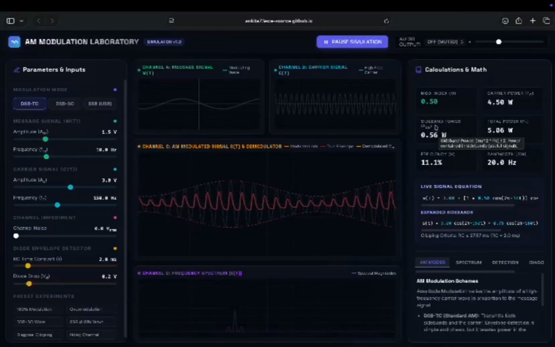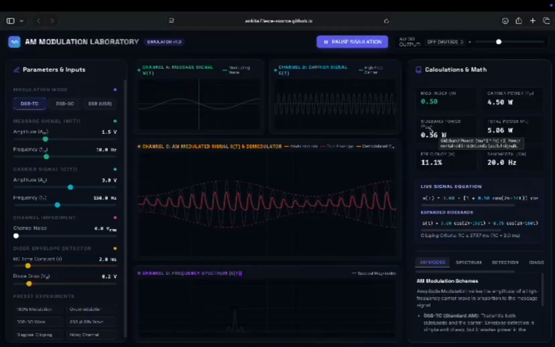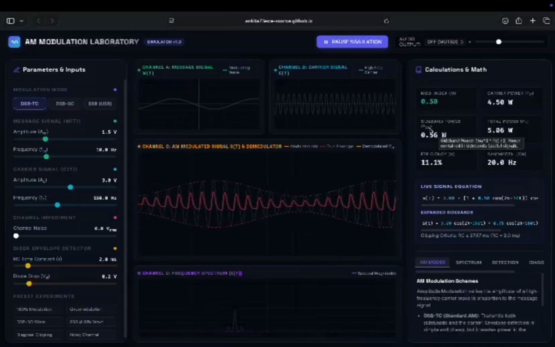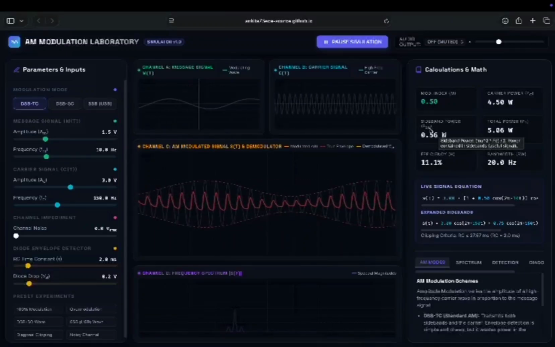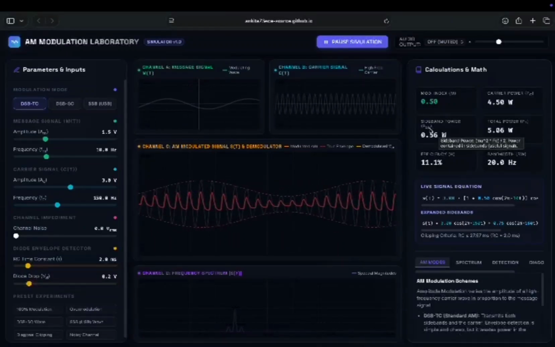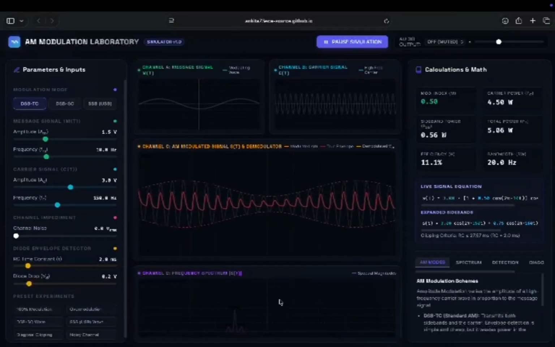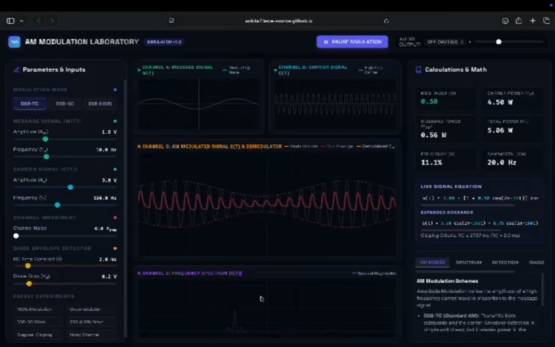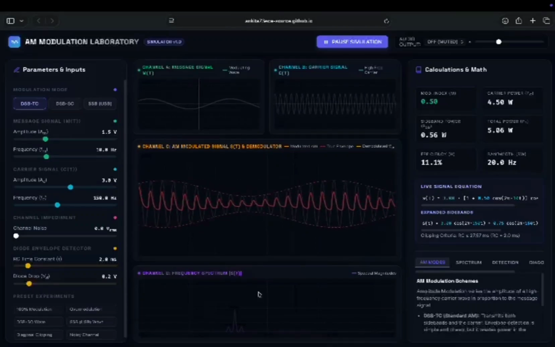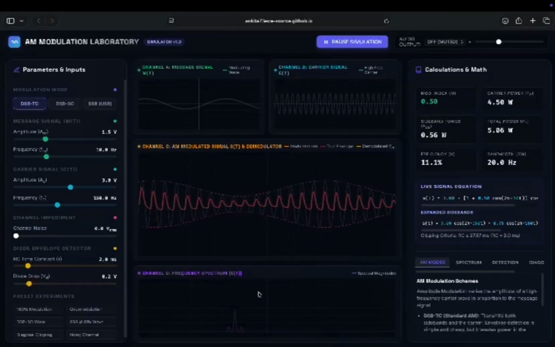This simulator automatically calculates important communication parameters such as modulation index, power, efficiency and bandwidth. This is the spectrum. The frequency spectrum clearly shows the carrier frequency and the upper and lower side bands.